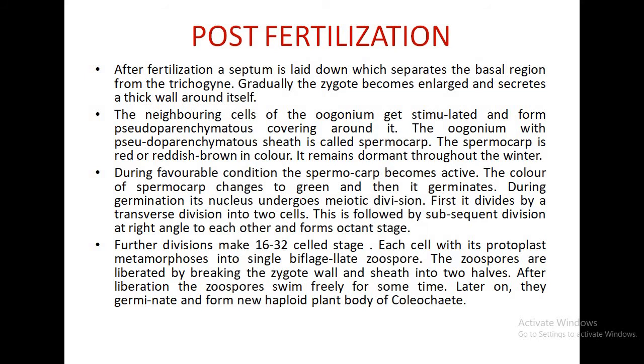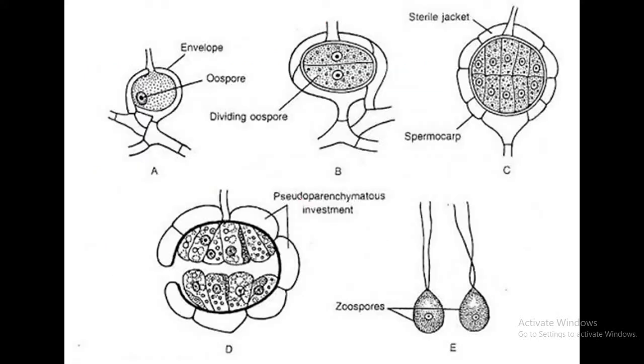The most important thing is the post-fertilization changes. After fertilization, a wall is formed between the trichogyne and the basal swollen part here. The oospore increases in size. The basal and lateral cells from the thallus form a pseudoparenchymatous layer around the oogonium. These are the sterile jacket. This fruiting body is called the oogonium, and the pseudoparenchymatous layer is collectively called the spermocarp.